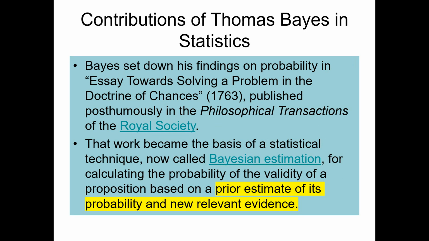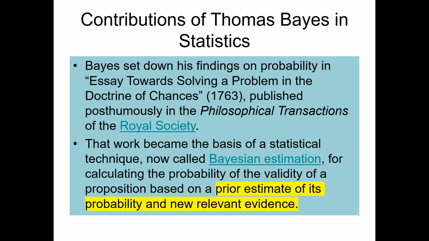The basic discussion of Bayes' theorem could be found in a classical essay in statistics called An Essay Towards Solving a Problem in the Doctrine of Chances, which was published in 1763. Then this work became the basis of Bayesian estimation.